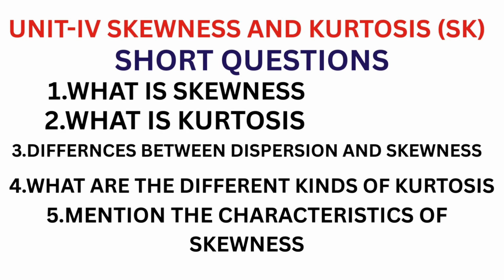Now Unit 4, Skewness and Kurtosis. First, short questions. What is skewness? What is kurtosis? Very important. These 2 questions are 100% important. Difference between dispersion and skewness, this is also 100% important question. What are the different kinds of kurtosis? Mention the characteristics of skewness. Fifth is also very important. So these 5 questions are important for Unit 4 as short questions for theory.